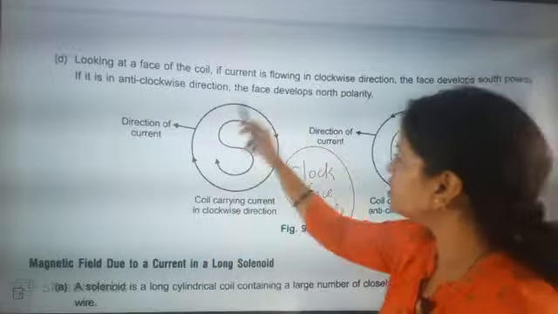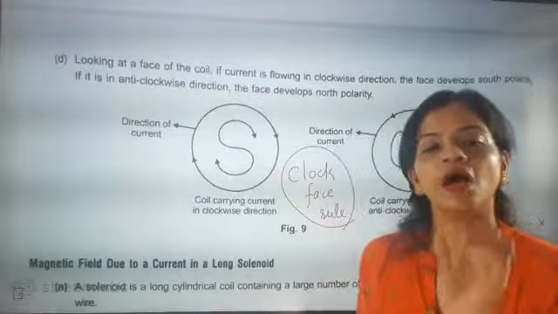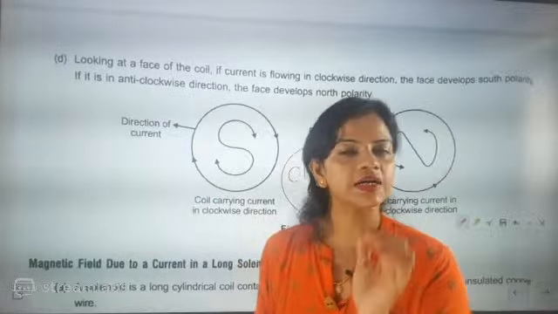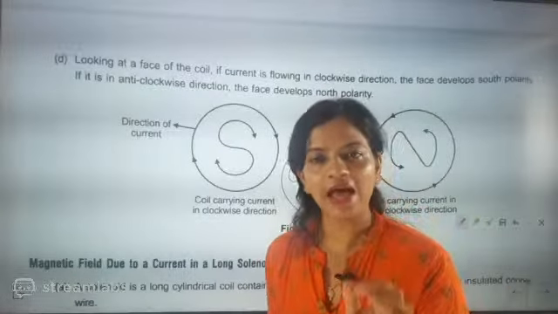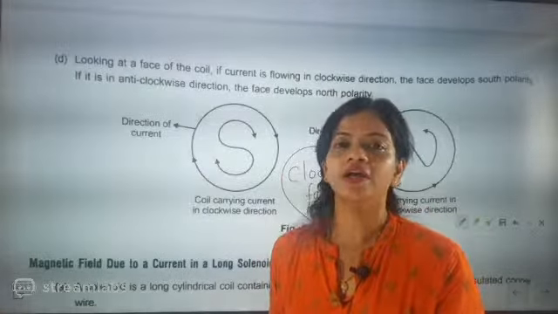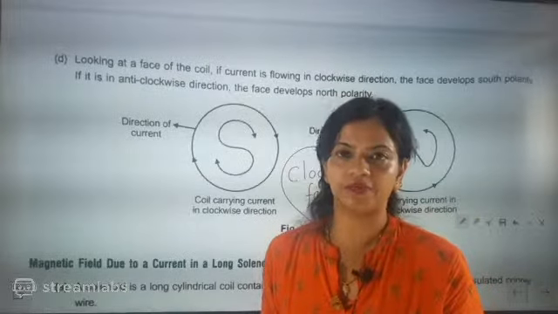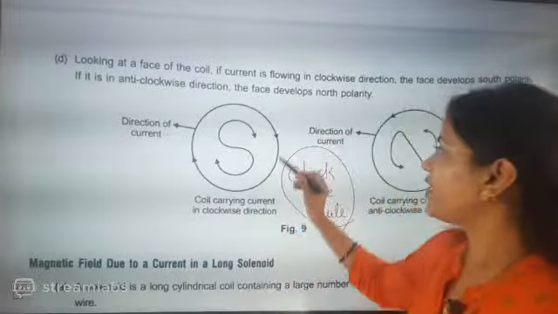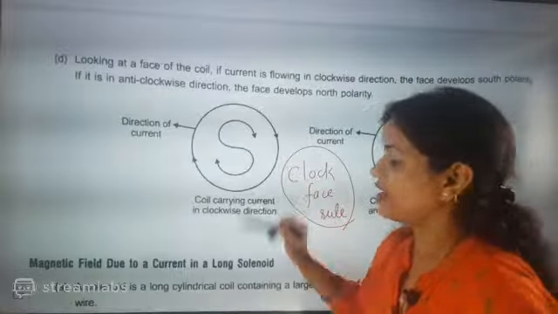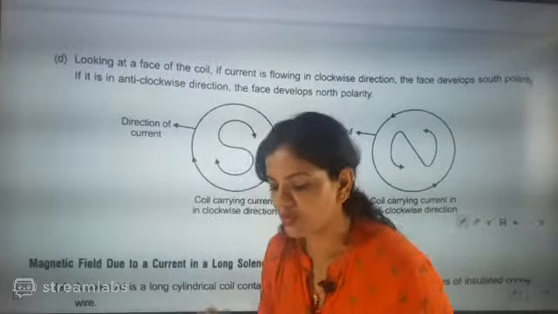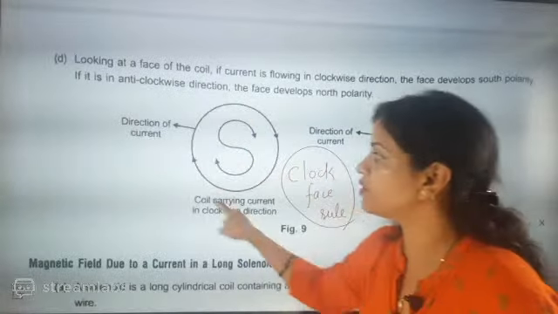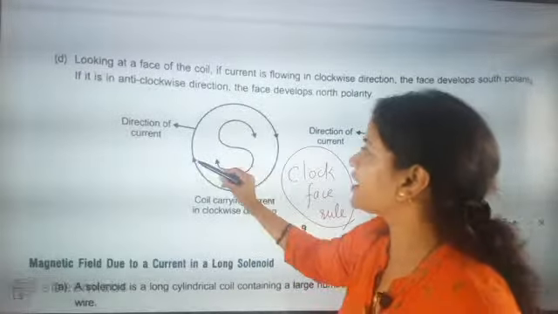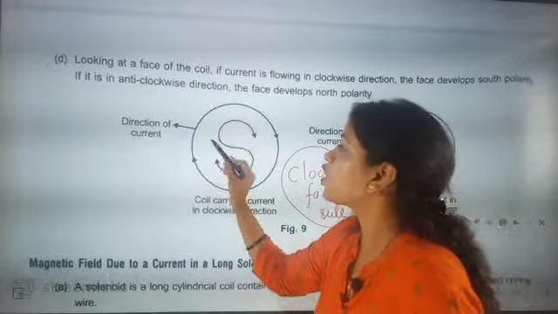Now what this rule is about is, when a wire which is conducting current has the flow of current in clockwise direction. I am repeating, when a current carrying wire, everyone listen to this very nicely, when a circular wire is there, and the direction of flow of current is clockwise.